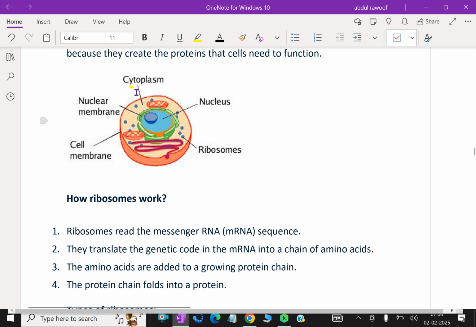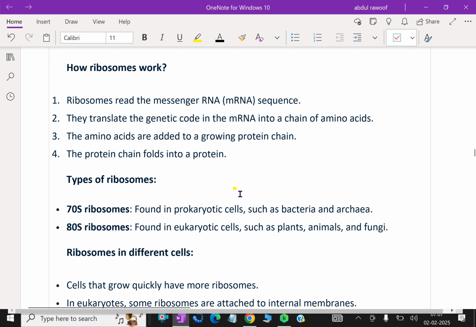These are some parts of the cell: cytoplasm here, nuclear membrane, cell membrane, ribosomes. These small dots are ribosomes, nucleus. How do ribosomes work? Ribosomes read the messenger RNA sequences. They translate the genetic code in the RNA into a chain of amino acids. The amino acids are added to growing protein chains. The protein chains fold into a protein.